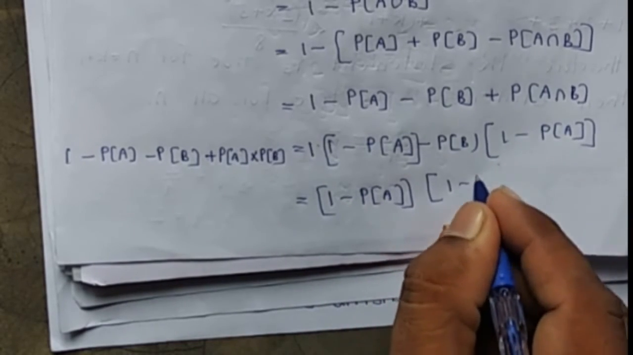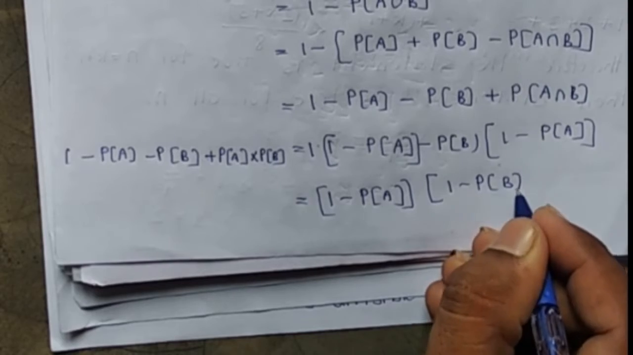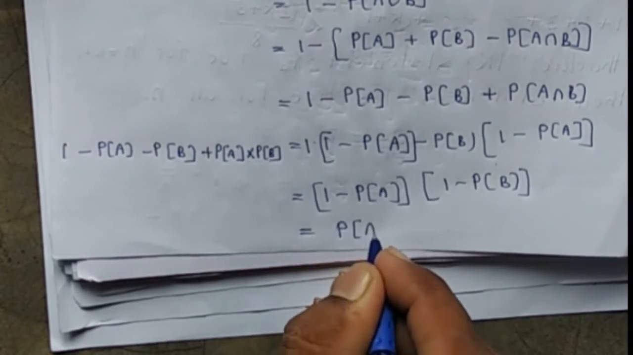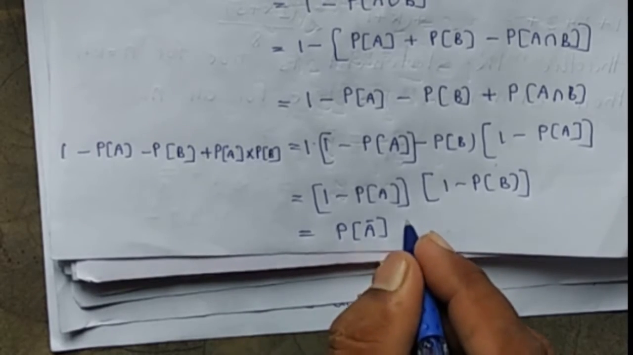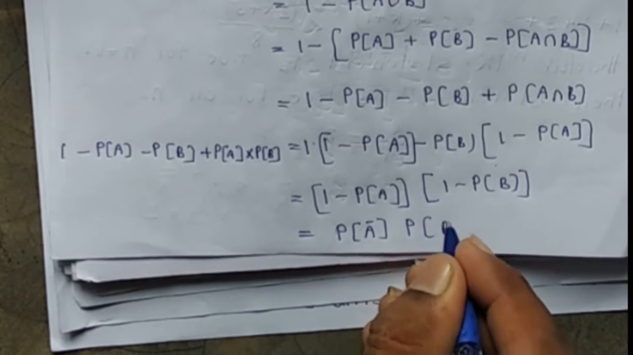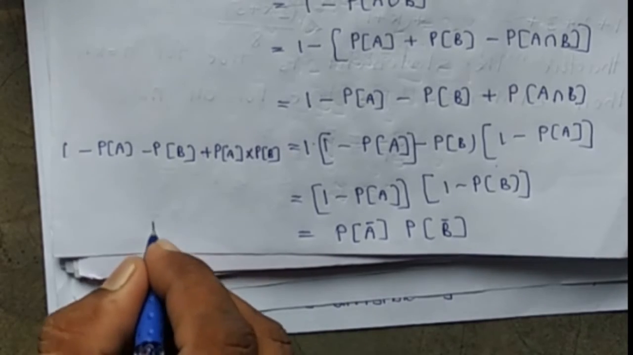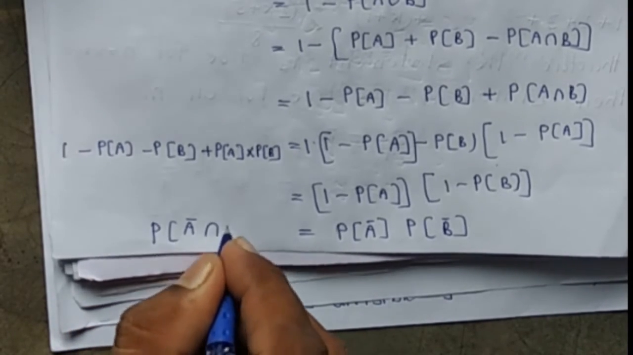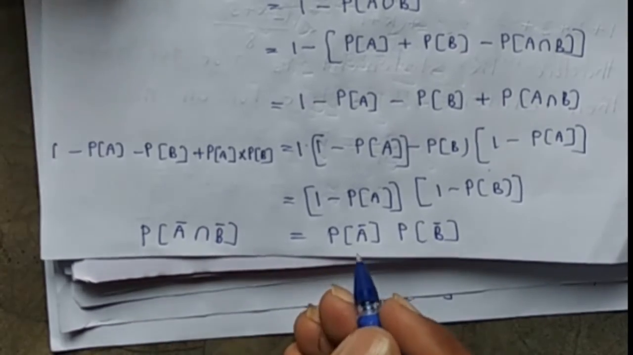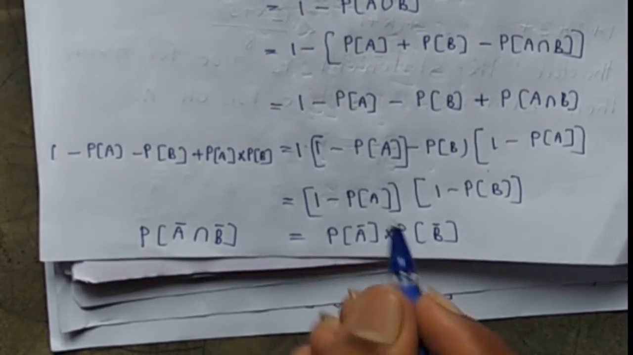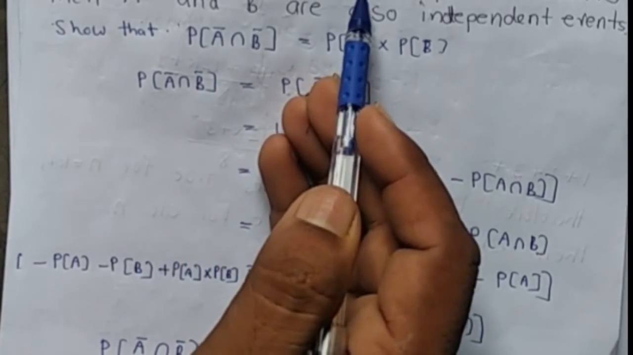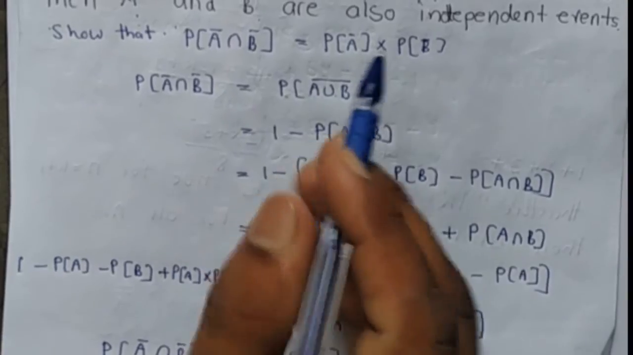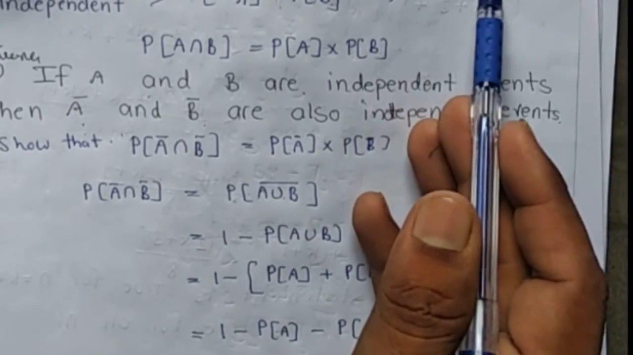into 1 minus probability of B. And 1 minus probability of A means probability of A bar, 1 minus probability of B is equal to probability of B bar. Then probability of A bar intersection B bar is equal to probability of A bar into probability of B bar. It means if A and B are independent events, then A bar and B bar are also independent events. It is the condition for independent events.